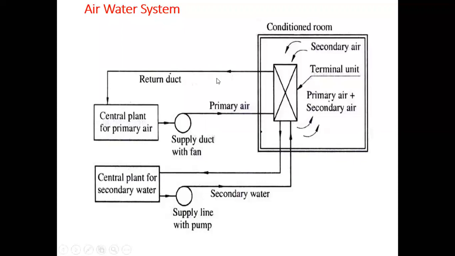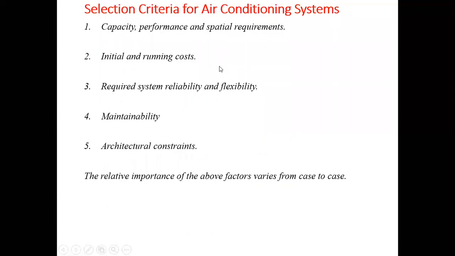And lastly, selection criteria for air conditioning systems. Which system will be used where depends upon these five criteria: the capacity of a system, the performance of a system, and special requirements, that is space requirements of the system. As per the capacity, you can use a central air conditioning system, whether it may be of the all air type or all water type. You can use this system when the tonnage requirement is more than 30 TR, and a unitary or package type of air conditioning system may be used between the range 5 to 30 TR.